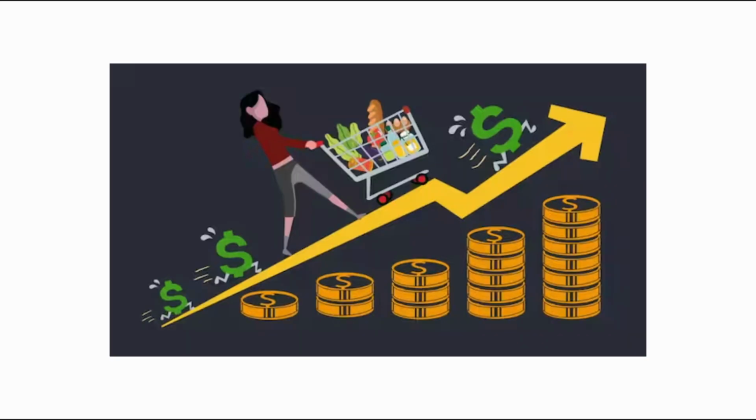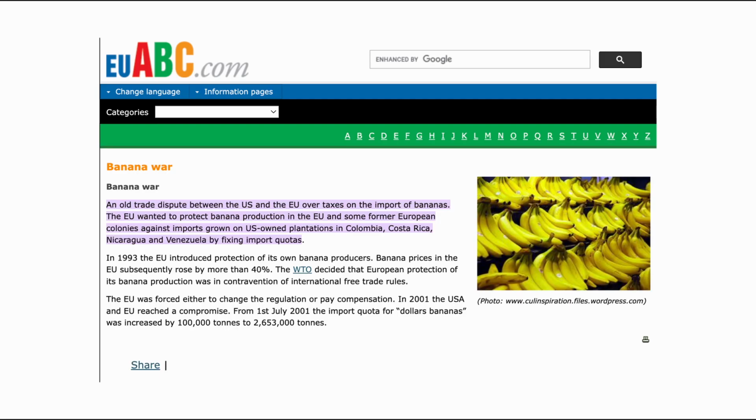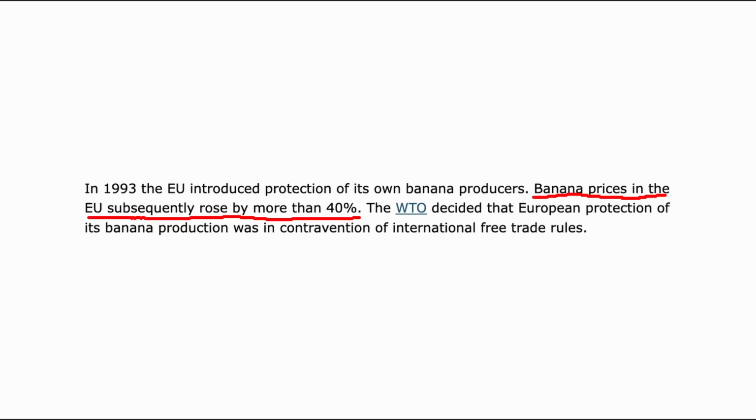Lastly, consumers will have to experience increased costs of goods and services as well as less choice. This happened in the banana trade wars in 1993 between the US and the EU, where the EU introduced trade protectionism to protect domestic banana production. As a result of this, banana prices in the EU rose by 40%.